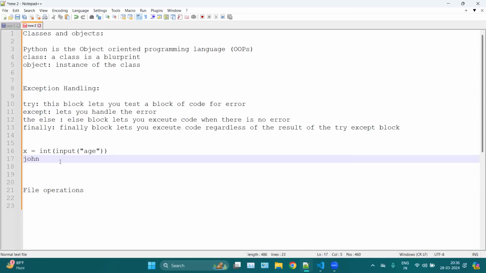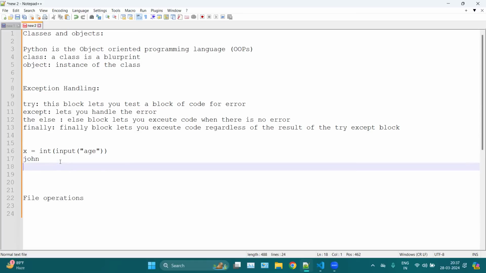Now if your program throws an error, that would be a technical error, and a simple layman user cannot understand that technical error. So you have to show your user that they have entered a string and we are asking for a number, so please enter a number. This is how you handle the error gracefully. If a user enters anything wrong, or there is an error for any particular reason, you have to show an error that explains the problem in very simple terms.